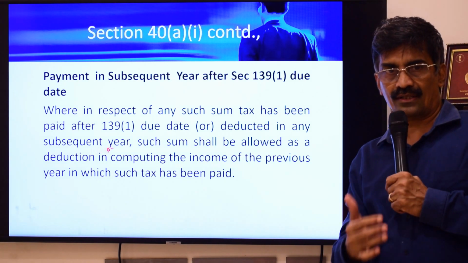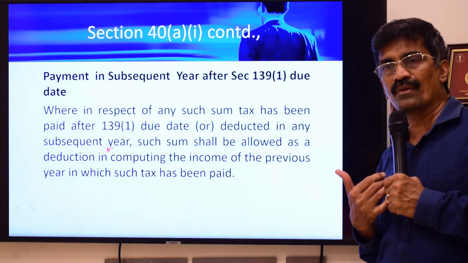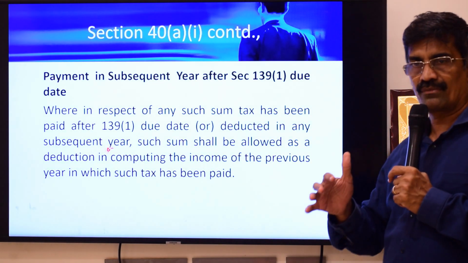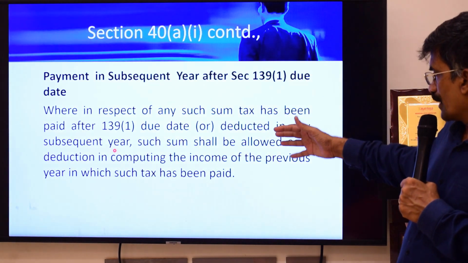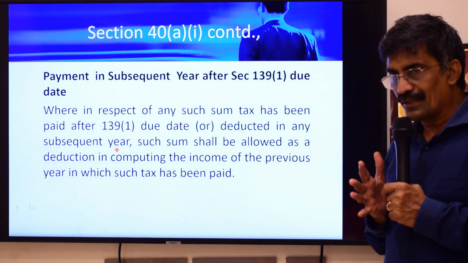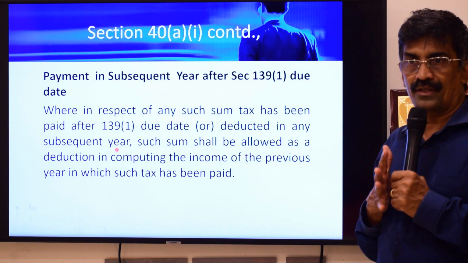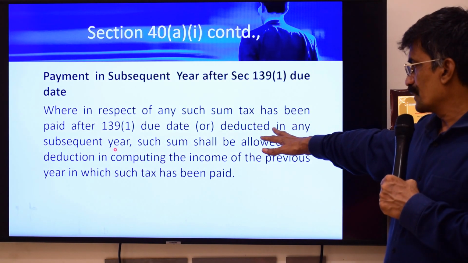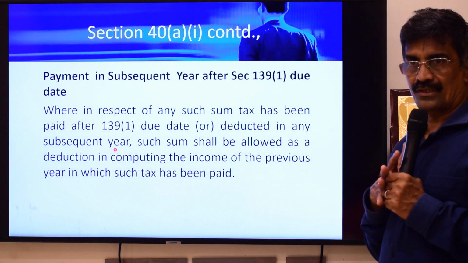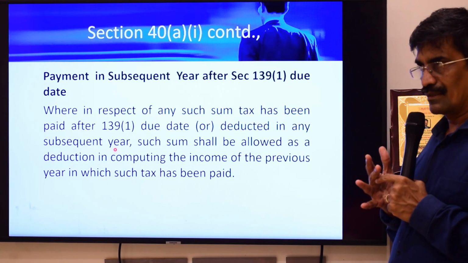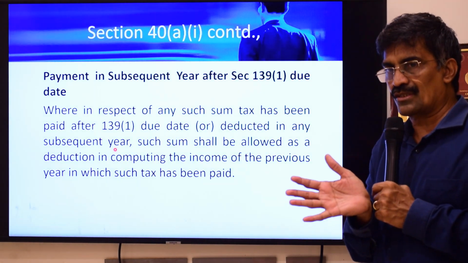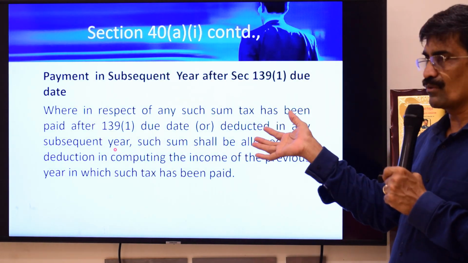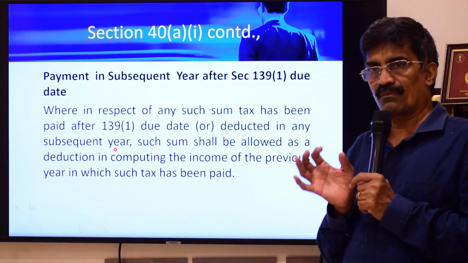That means I should have deducted in the month of March. If I deduct only in April, then even if I make the payment within time, I can only claim the deduction in the next year. So delay is allowed only for remittance, not for deduction. If I delay the deduction, I will suffer the disallowance. If I delay the remittance, I will not suffer the disallowance so long as I make the remittance before the due date for filing tax returns. Even if I make the payment after the due date, I can claim the deduction as and when I make the payment.